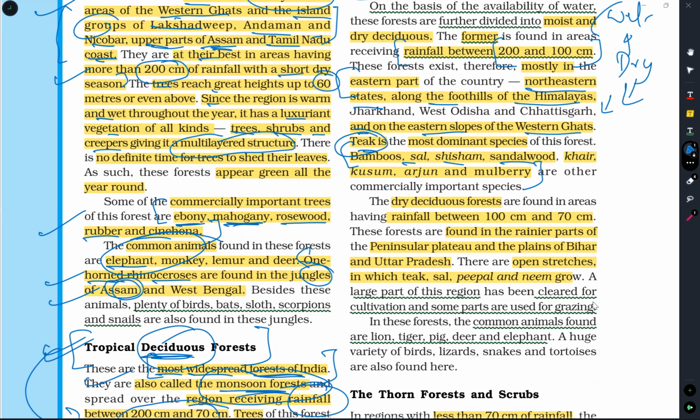Now let us see what dry deciduous forest is. The places which have rainfall between 100 centimeter to 70 centimeter, we call it dry deciduous forest. They are found in rainier parts of the peninsular plateau and plains of Bihar and Uttar Pradesh. Let us see, they have given the map here.